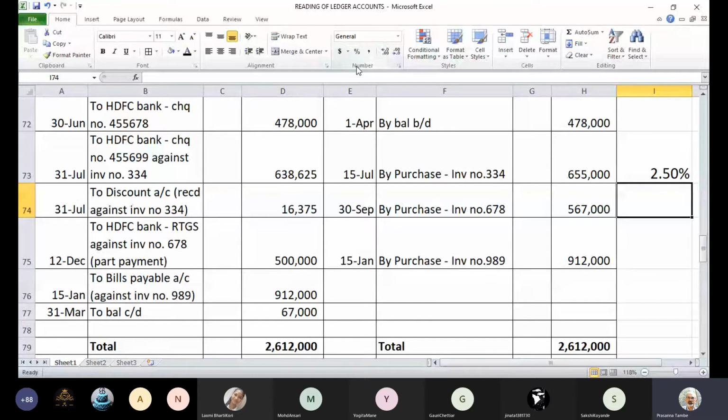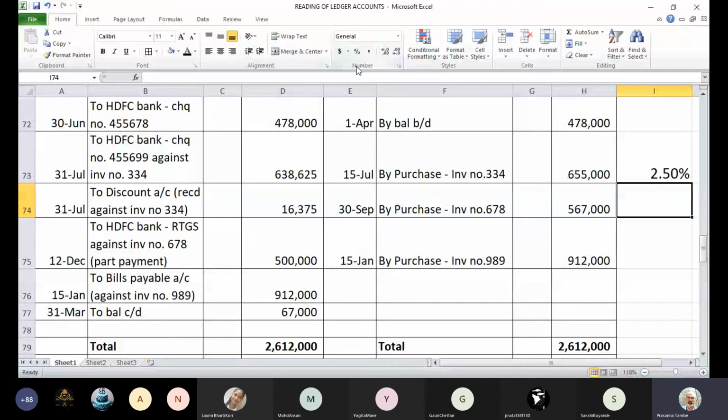You have not made a full payment because full invoice value is 5,67,000, whereas the part payment made by you is only 5 lakh rupees. So that part payment you have passed the entry, which is RTGS. The amount is 5 lakhs. Entry is Sanjay's account debit to HDFC Bank 5 lakh rupees.